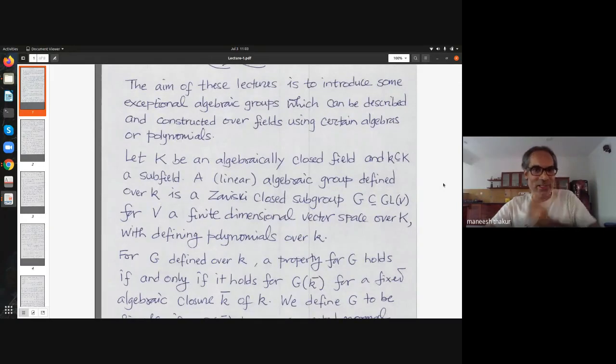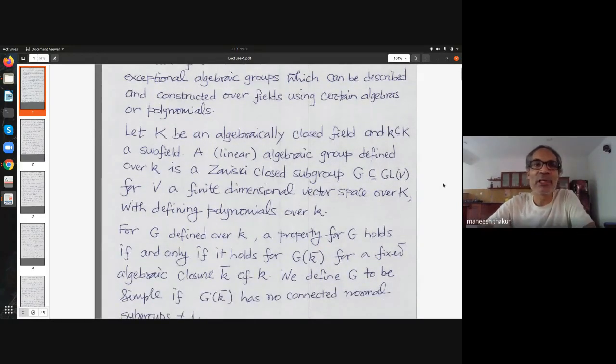So to begin with, let's start with an algebraically closed field, capital K. So I'll take the simplest possible route to defining an algebraic group, a linear algebraic group. So suppose I have a subfield small k of capital K. By a linear algebraic group, I mean a Zariski closed subgroup, capital G, inside GL of V, which is all linear automorphisms of a finite dimensional vector space V over capital K. And we say G is defined over small k if the defining polynomials for G can be chosen to have coefficients in k. So that is the definition.